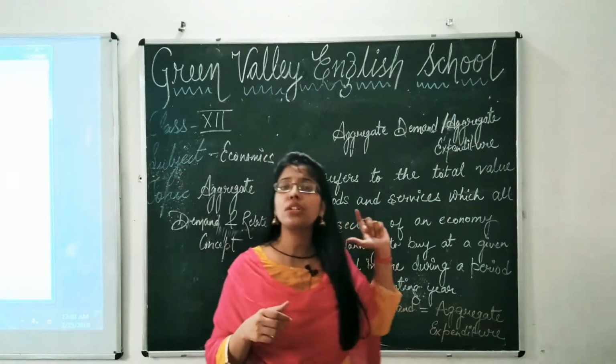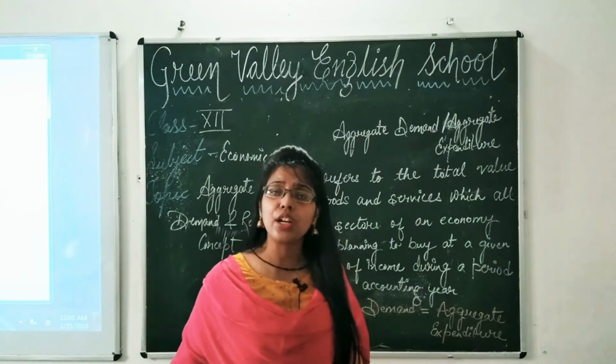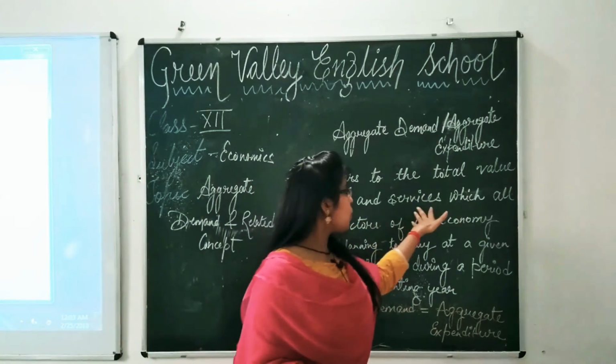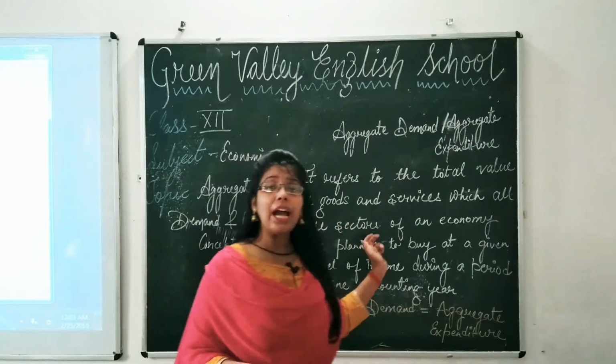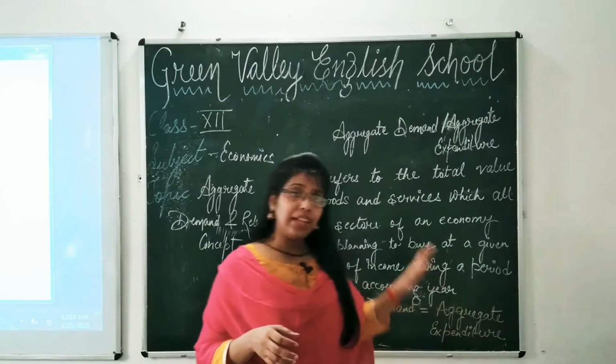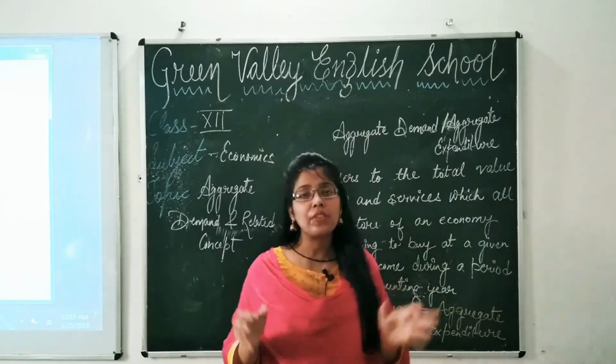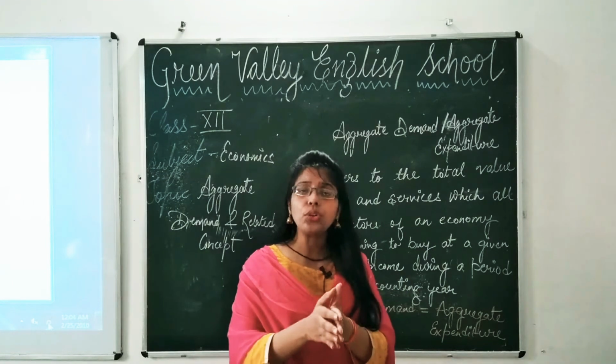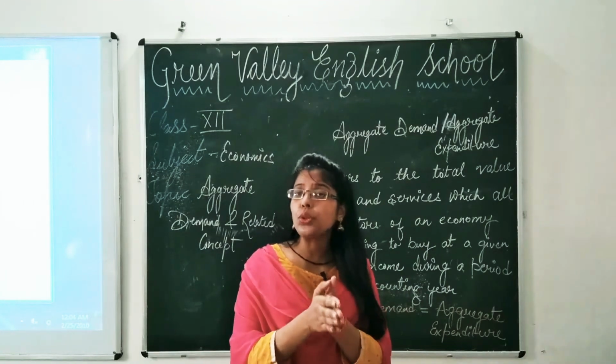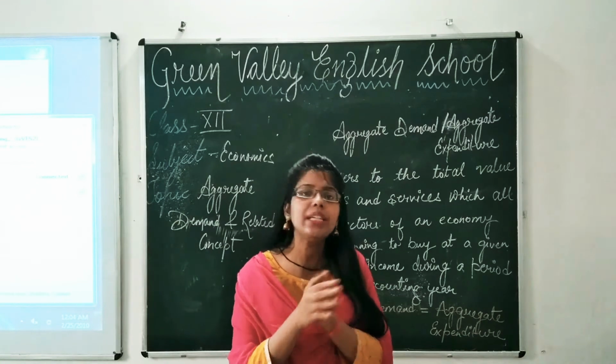It refers to the total value of goods and services produced, which all the sectors of an economy are planning to buy. So aggregate demand refers to the total value of all goods and services produced. And students, you know, the total value of all goods and services produced in an economy is equal to GDP.